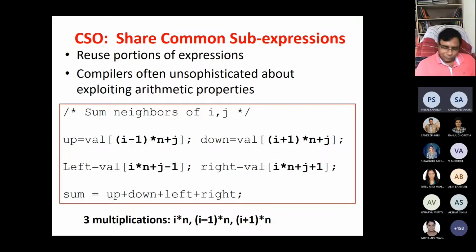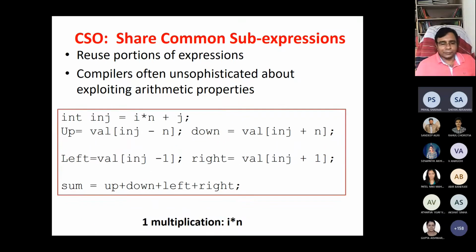Okay, sir. But this is common sense optimization. Without looking at the internals, you can do these things. So three multiplications you can reduce to one multiplication. Anyway, the number of operations is higher here, so you are reducing the number of operations. The compiler will do that internally, but why trust the compiler? You can do this if you are writing your own code.